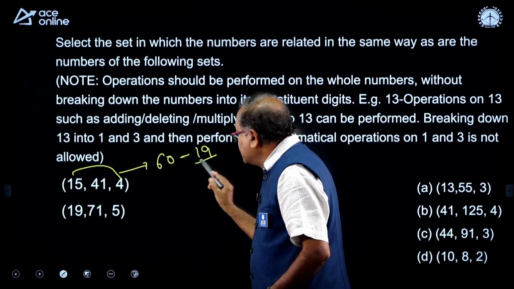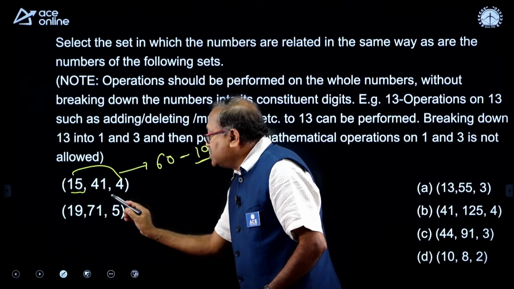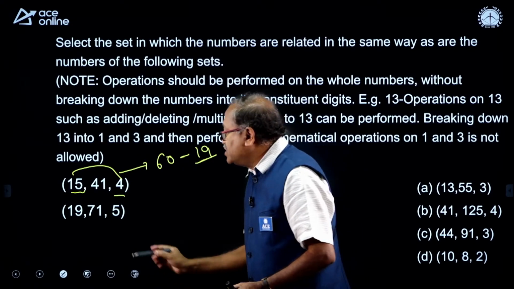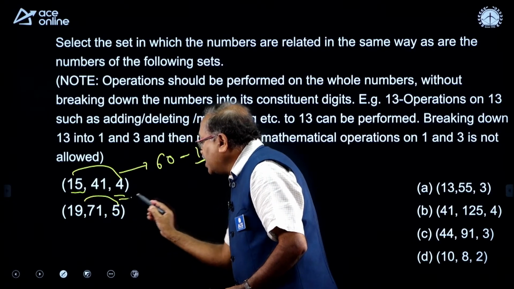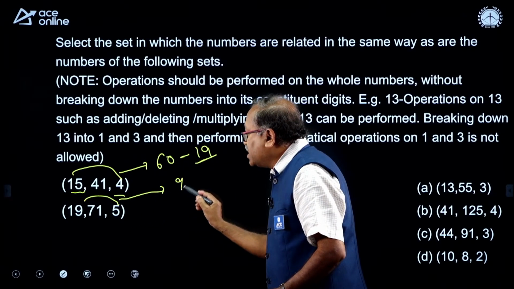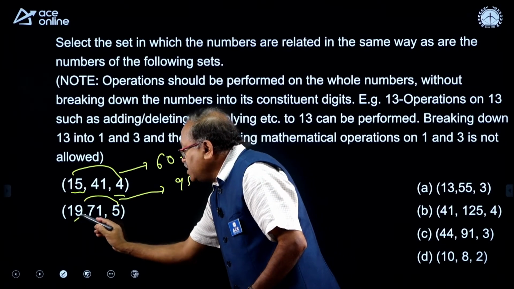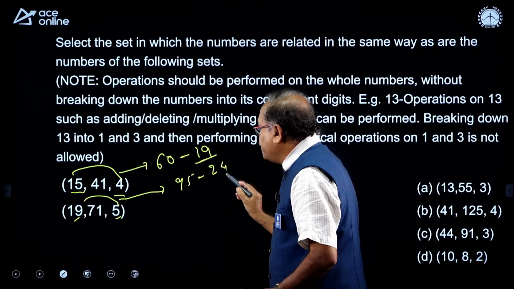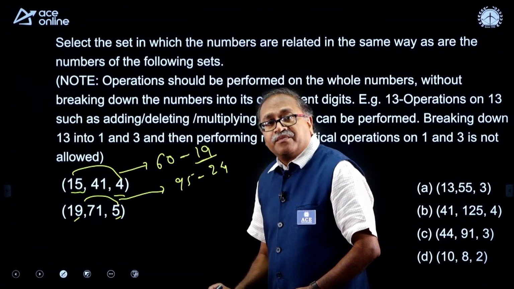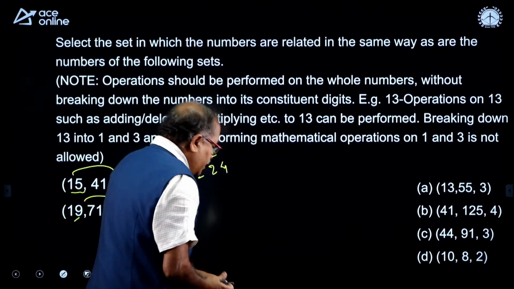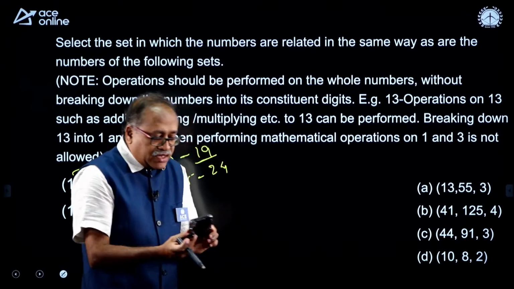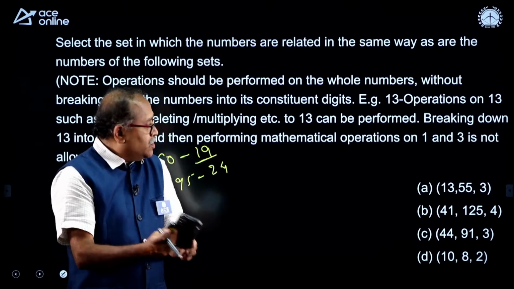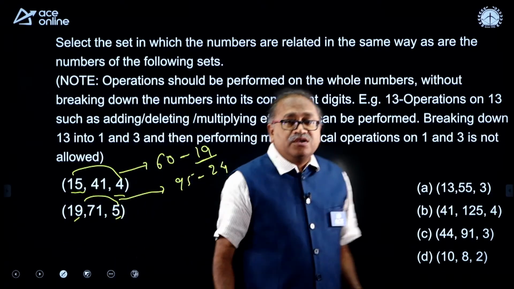So, how can I get this 19 by using these two digits? 15 plus 4 is 19. Can I apply the same logic over here? That is 95, 19 into 5 is 95, minus 19 plus 5, which is 24. From here, if I take out 24, I am getting 71. So the same logic if I apply, some of my friends have already answered the question, and Ganesh has said A. Okay.